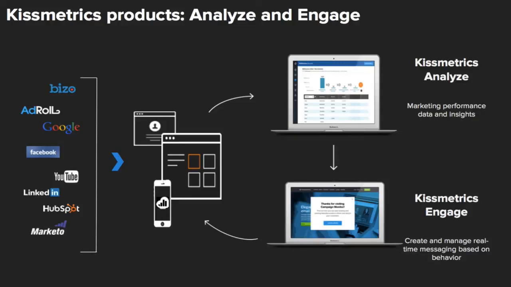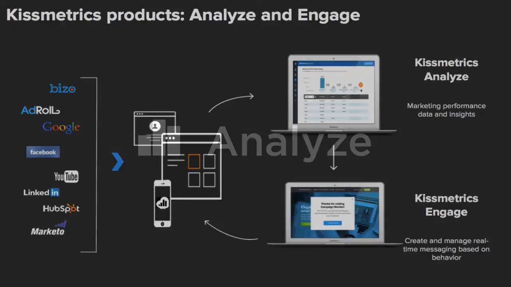We have two products within Kissmetrics. Analyze is our customer analytics platform that is built around helping you understand what's actually working, what's not working within your website and your app, diving into individual campaigns, looking at granular user behavior. And Engage is our conversion rate optimization tool that helps you actually interact and respond to customers in real time on your website to prompt conversion, to nudge people through your funnel, and just to generally communicate with people on your website.